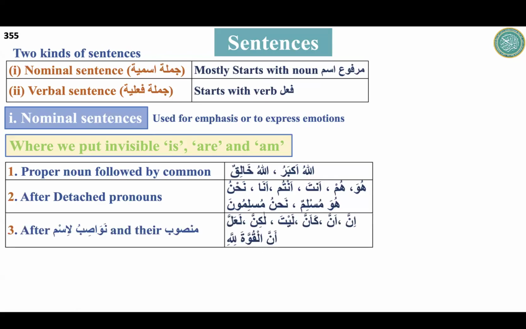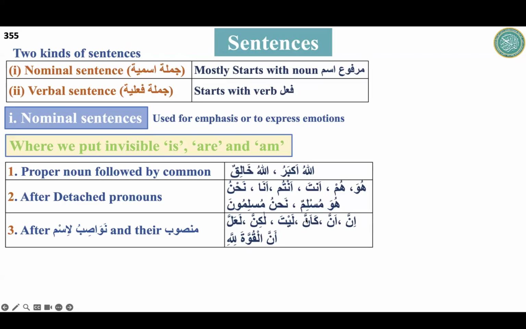The third one is after nawasibul ism and their mansoob. We did nawasibul ism as well: inna, anna, kanna, lakinna, laita, la'alla. We have six nawasibul ism, because when a noun comes after them, it becomes mansoob.